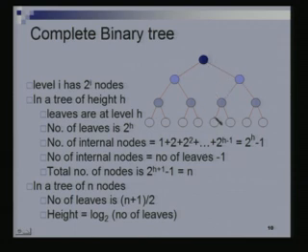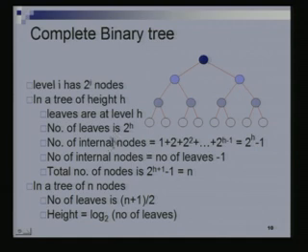Yeah? If h is the height of the tree, then that means all the leaves are at level h. If the leaves are all at level h, then in the definition of a binary tree, we have said that level i has 2 to the i nodes. So that means that there are 2 to the h leaves. So the number of leaves in a complete binary tree of height h is just 2 to the h.